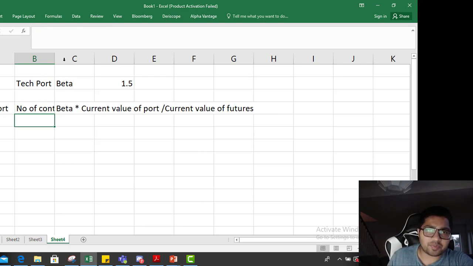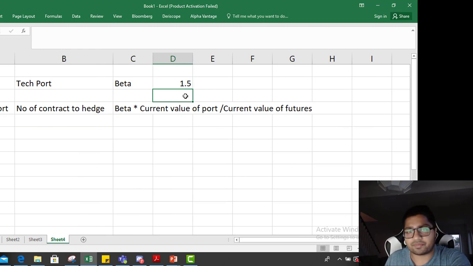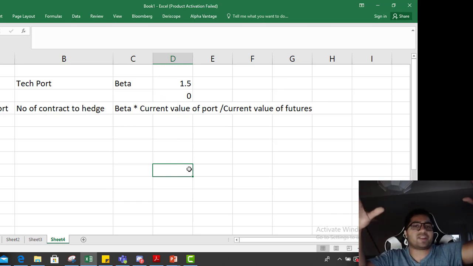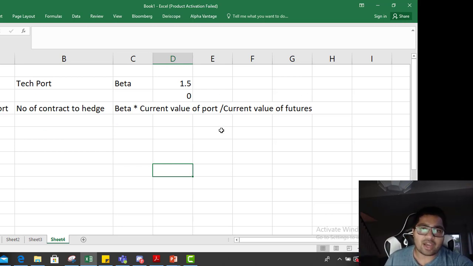What is hedge? Hedge means you turn this beta to 0. So if the market goes up, you make money on your portfolio, but you lose money on the future contract. If the market goes down, you lose money on your portfolio, but you make money on the future contract. So effectively, for a short period of time, you're making your beta 0. You're stagnating your portfolio. Now, sometimes I don't want to make my portfolio beta 0. I want to change it. I want to either slow down my portfolio or speed it up.